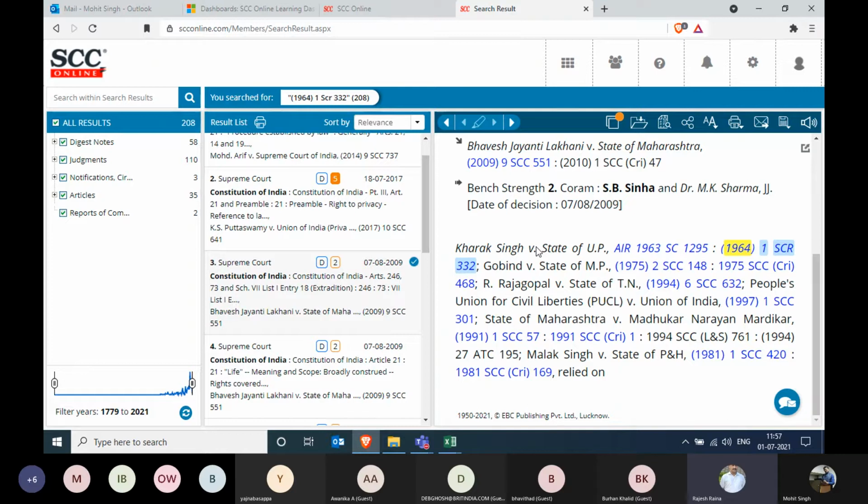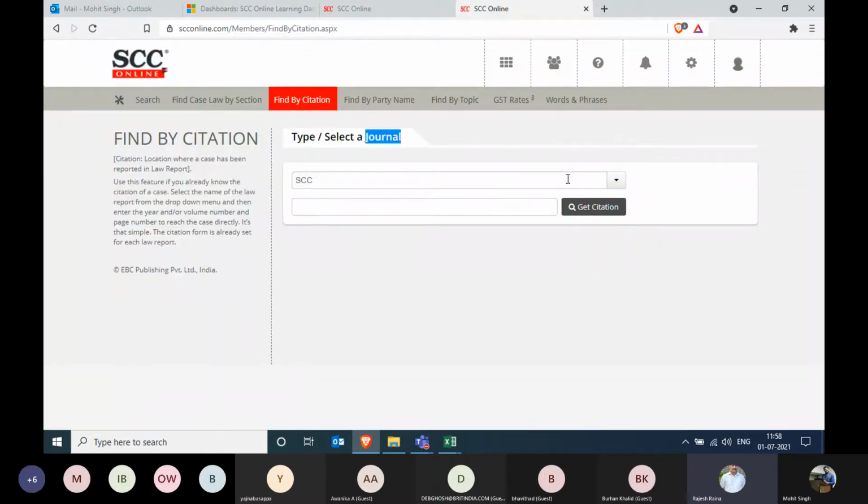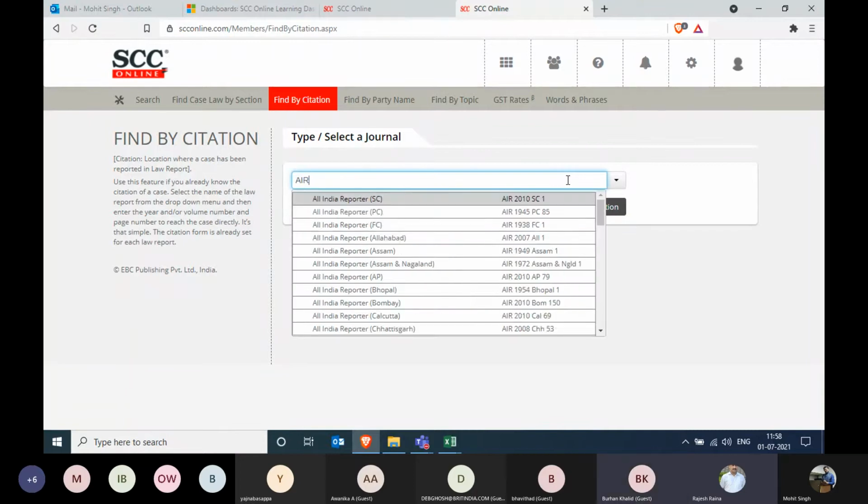Now coming back to the dashboard, we also have the citation search. Obviously, you will be able to search on the basis of citation. But here we have also put in the cross citations. So even for publishers with whom we don't have a tie-up, you can search the citations of those publishers. For example, we don't have a tie-up with AIR. So if we click on find by citation and type the publisher's name, that is AIR. Mohit, click on find by citation, and instead of SCC, just type AIR.